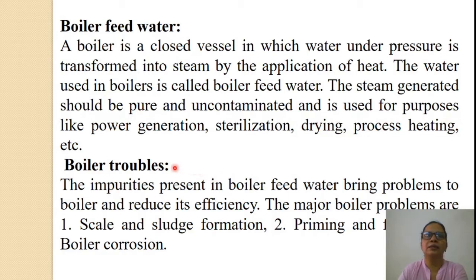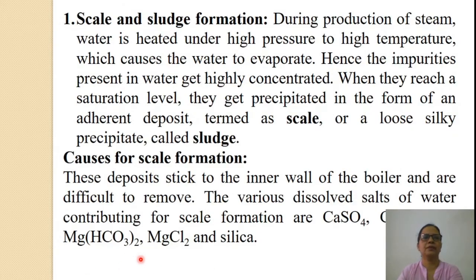What are the boiler troubles? The impurities present in boiler feed water bring problems to boiler and reduce its efficiency. The major boiler troubles are: first, scale and sludge formation; second, priming and foaming; and third, boiler corrosion. Among these three, we will discuss scale and sludge formation and boiler corrosion. The first one, scale and sludge formation.